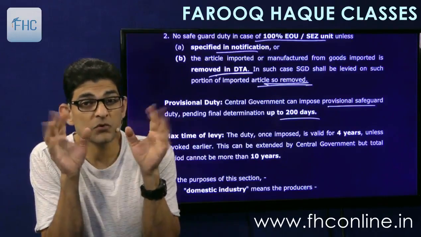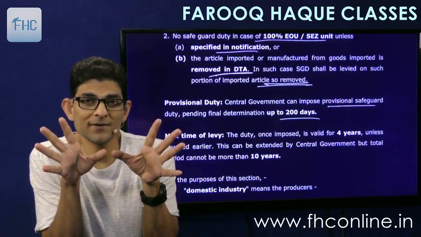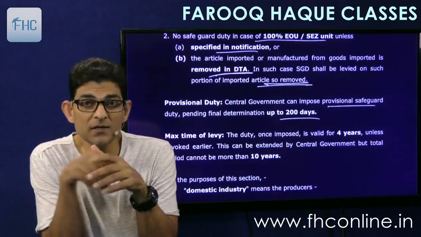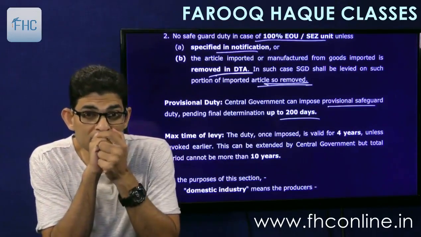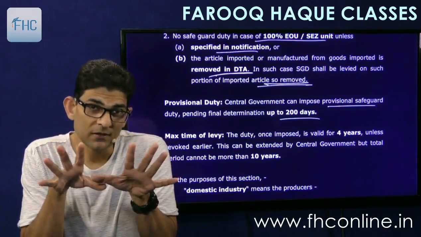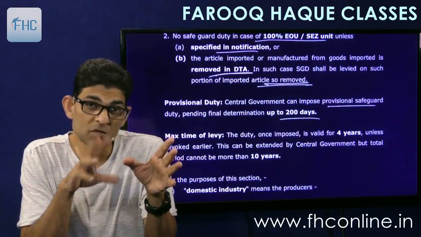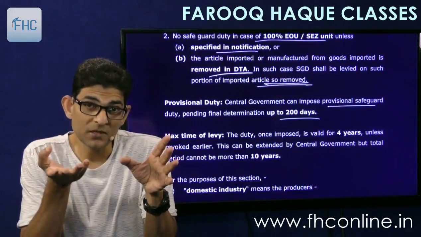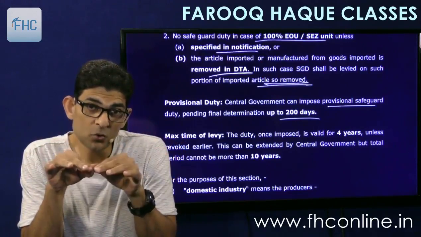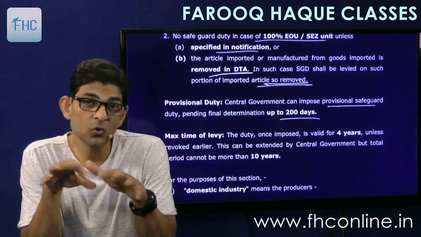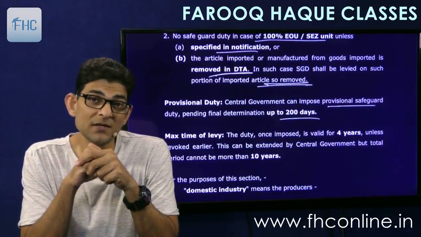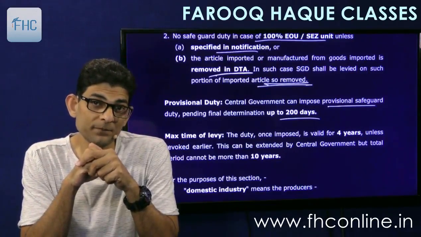It first imposes a provisional duty. It says, okay, from this day we will charge duty to protect the Indian industry. But it will be on provisional basis. Provisional means it is not yet final. So the duty will be imposed. At the same time, the inquiry will be set up. Then the inquiry committee will do the inquiry, will give its report to the government. Government will study the report, come to conclusion, and then they will finalize the rate of duty.